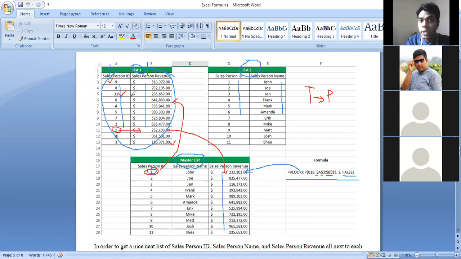You see, here you will get the wrong value. But if I give false, then it will give the exact match. It will take only this value, not others. Sometimes in some cases we need this partial matching. At that time we can write true here. Am I okay? Yes, sir.